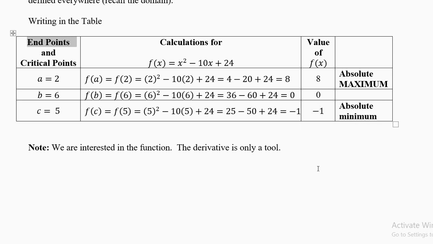Now which is the smallest value? Smallest value is minus 1, not 0. So this is absolute minimum. Which is the biggest value? 8. Absolute maximum. Please, we are interested in the function, not in the derivative. Derivative will only help you to understand the function.